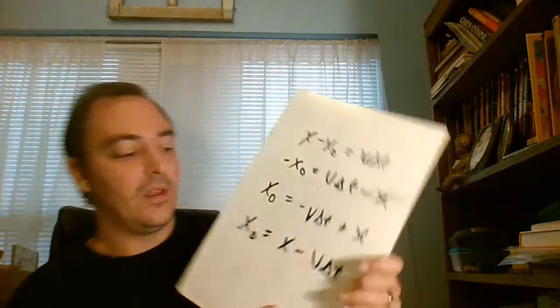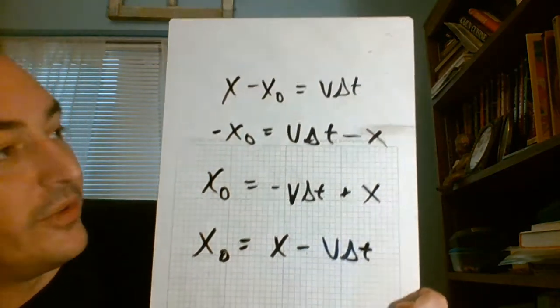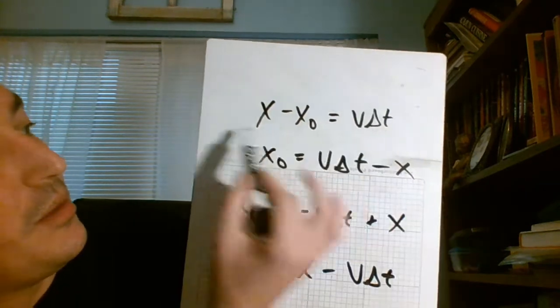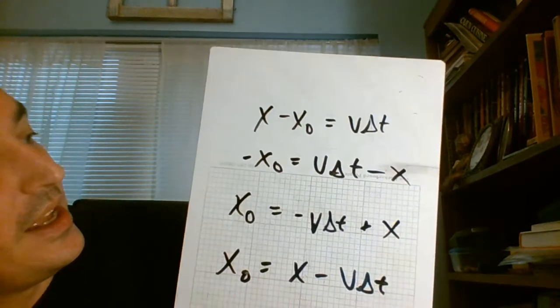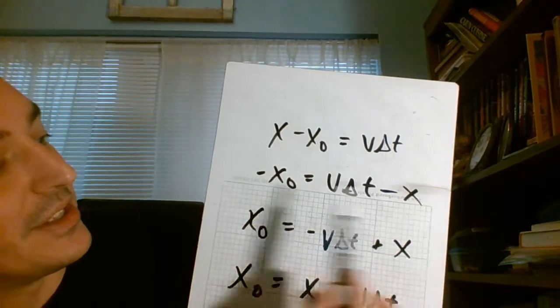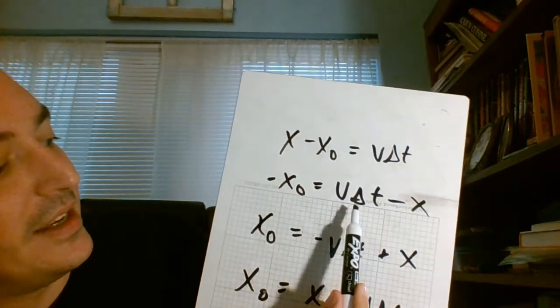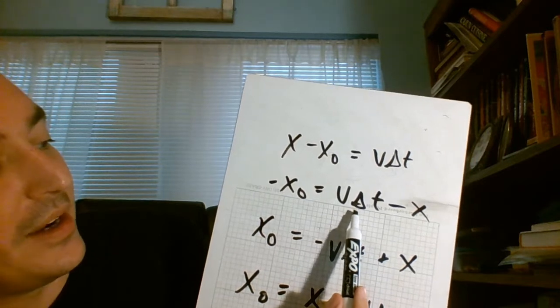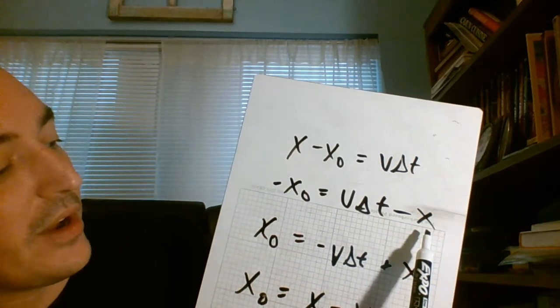Okay, cool. So we go through this. This is, again, that same formula. My change in position is equal to these things. And so then I'm going to move my current x to the other side. And I get this thing that says my negative starting position is the distance I covered in that time period minus where I ended up. And you go, okay, cool.